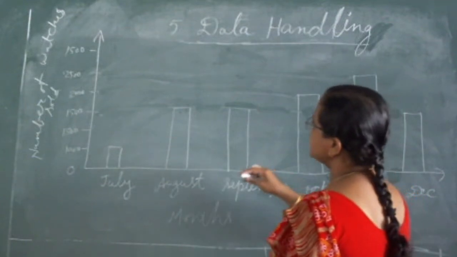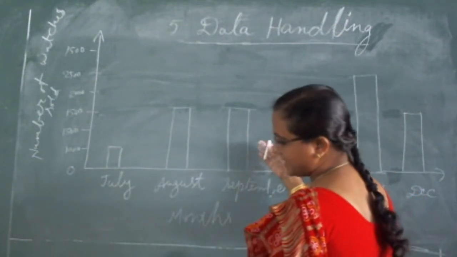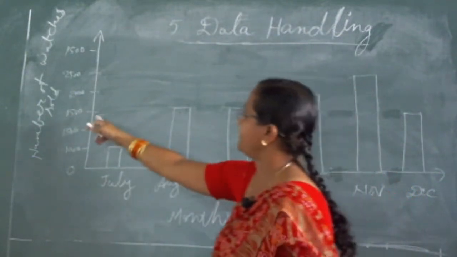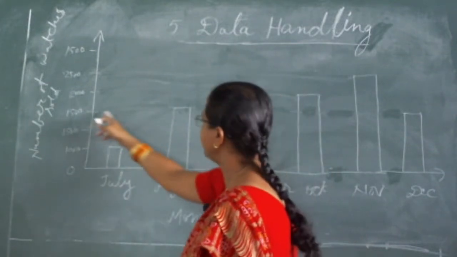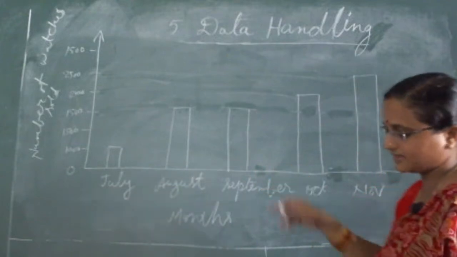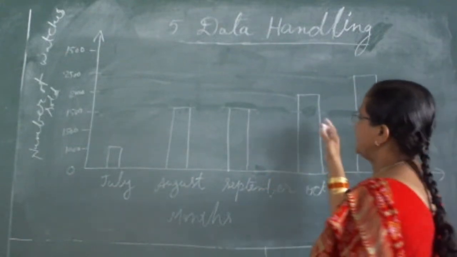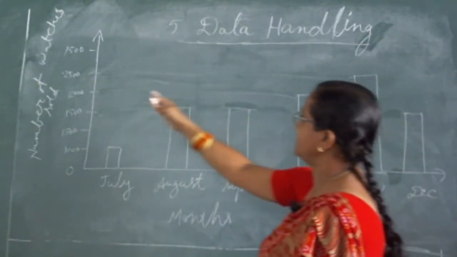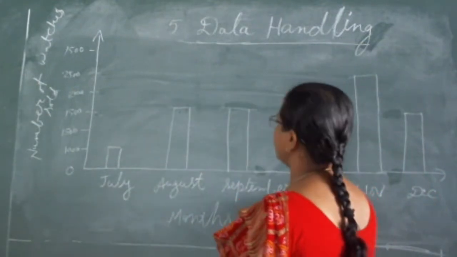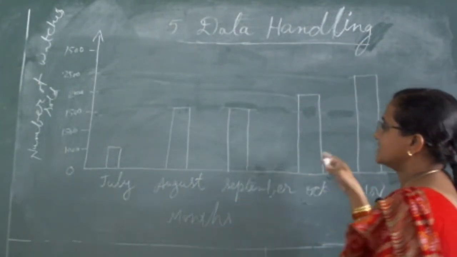So the number of watches sold in September is also 1500. As well as in October, how many watches were sold? It is showing 2000. So in October 2000 watches were sold.